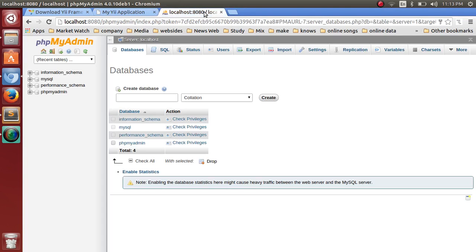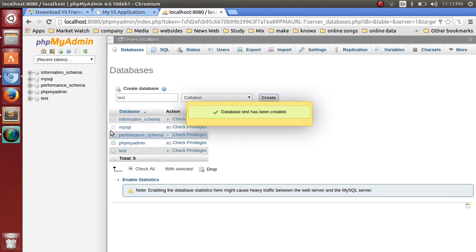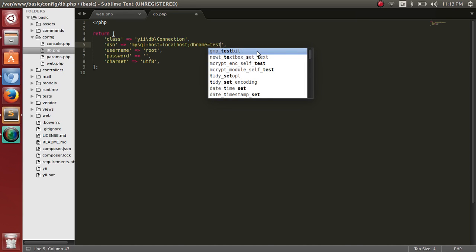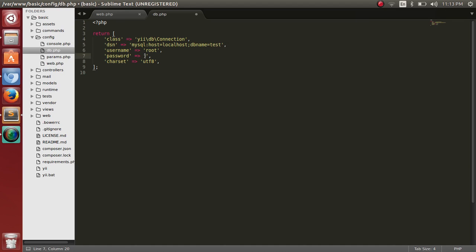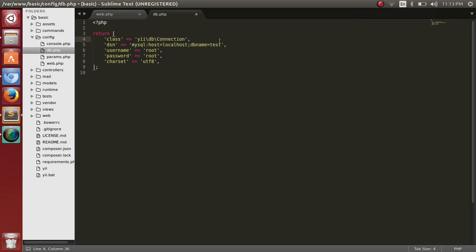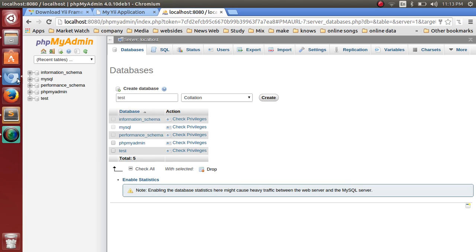Go to the browser and phpMyAdmin. I have created one database, a test database. Here is my database created. Now I have given the database name test, the username is root and my password is also root. So I can give username root and password root. After setting the database, it will store all the data in this database.